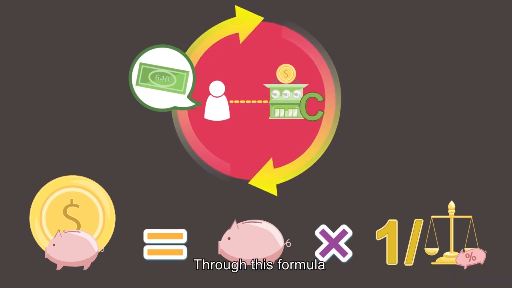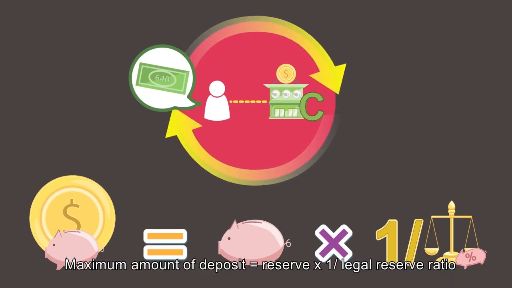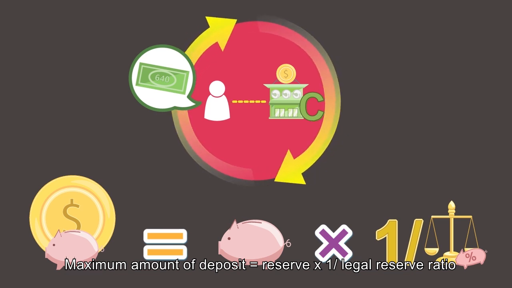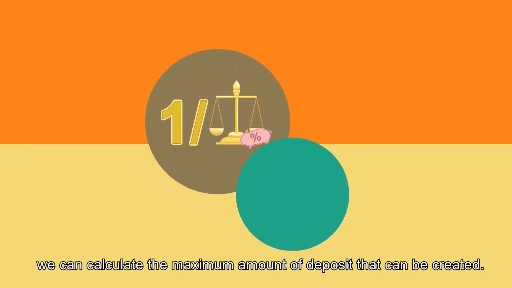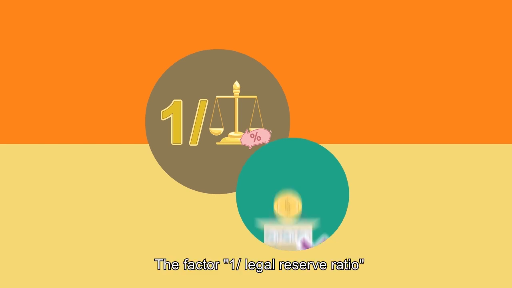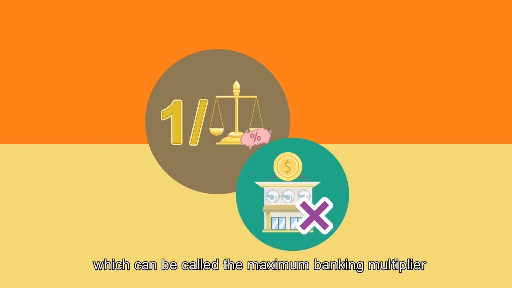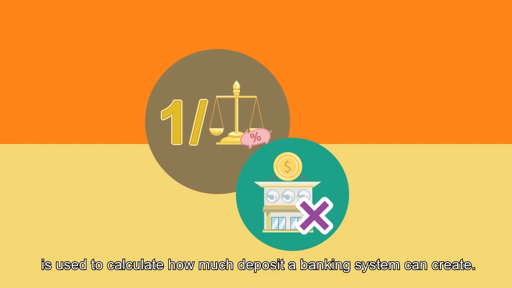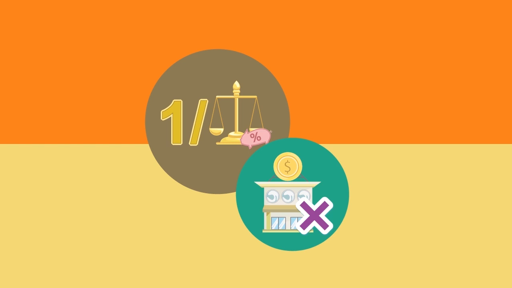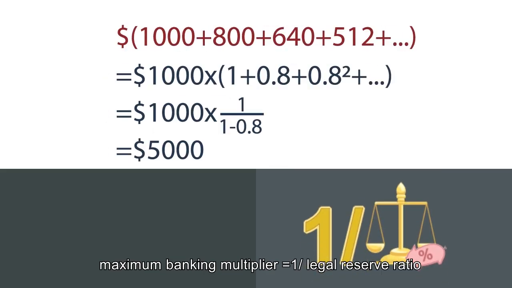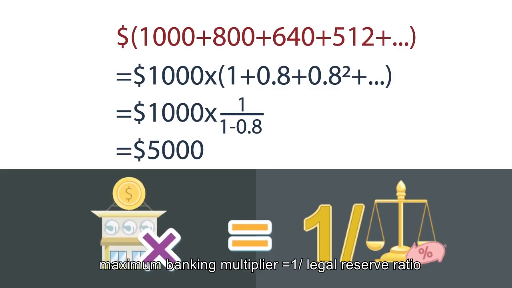Through this formula, maximum amount of deposit equals reserve times 1 divided by legal reserve ratio, we can calculate the maximum amount of deposit that can be created. The factor 1 divided by legal reserve ratio, which can be called the maximum banking multiplier, is used to calculate how much deposit a banking system can create. For instance, in this example, maximum banking multiplier equals 1 divided by legal reserve ratio.